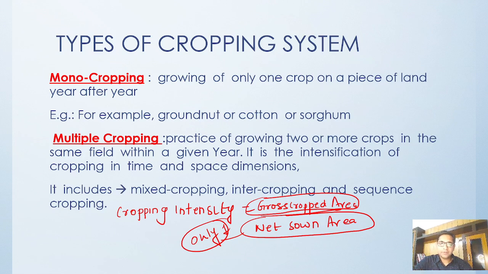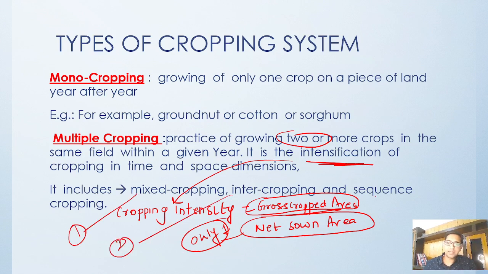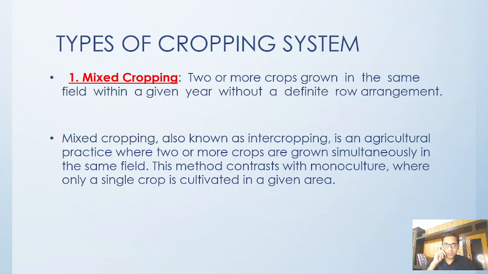Under multiple cropping, we find out the cropping index, because whenever we are talking about multiple cropping, obviously we are growing a lot of crops one after the other, maybe two times, maybe three times. So this concept of cropping intensity comes in. Multiple cropping means growing two or more crops within the same year. Under multiple cropping we have mixed cropping, intercropping, and sequence cropping. Now we are going to discuss one by one.